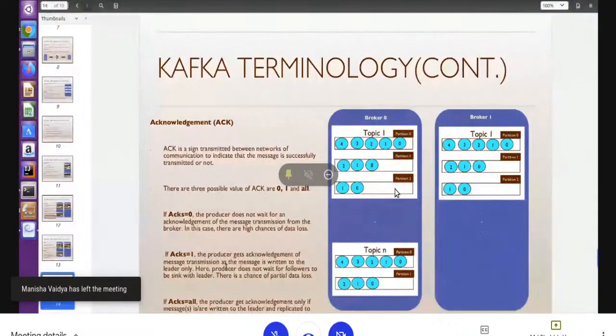But let's say I have to analyze data from Twitter or some social media. In that case, if we miss some data, there is no problem. If the company accepts that some loss is no problem, then we can put acknowledgement equal to 1 here.